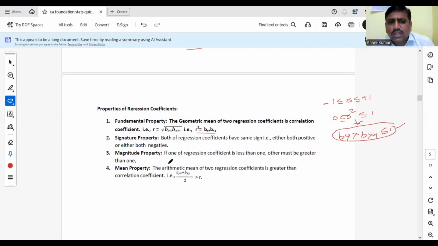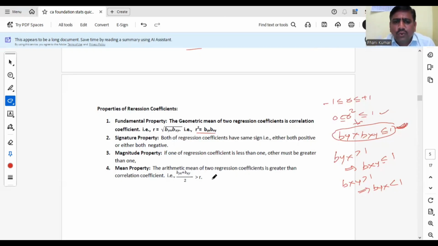Okay. Similarly, magnitude. If one of the regression coefficients is greater than 1, suppose byx is greater than 1, the other regression coefficient should compulsorily be less than 1. Similarly, if bxy is greater than 1, byx should be less than 1. Two regression coefficients will never both be greater than 1. If one is greater than 1, the other should be less than 1. Why? Because we have discussed that the product of two regression coefficients should always be less than or equal to 1, so if one is greater, the other should be less. Both may be less, but both should not be greater. Please remember that point. This is the magnitude property.